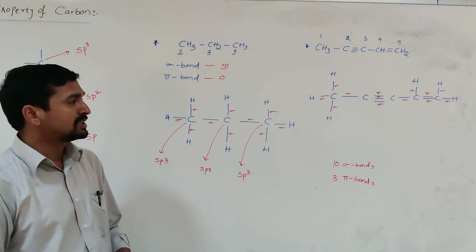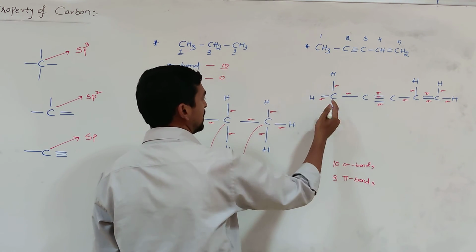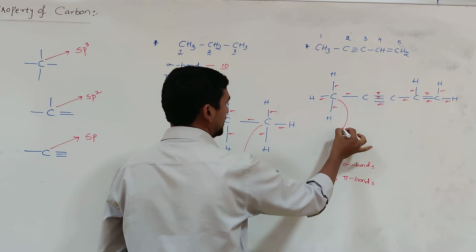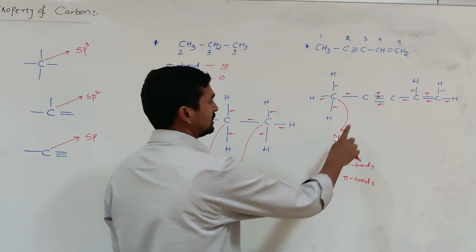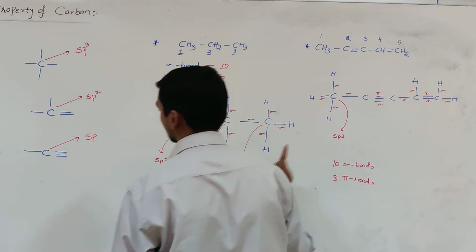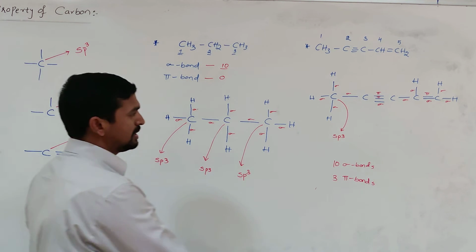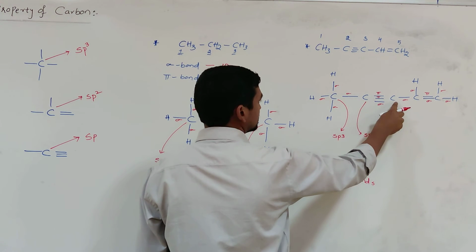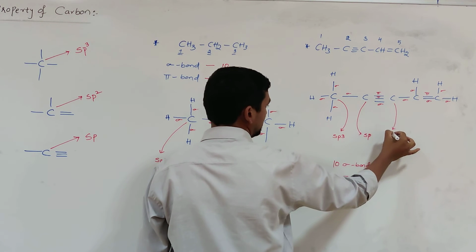Now what are the hybridizations of each carbon atom? This carbon is surrounded by 4 single bonds. If 4 single bonds are present, what is the hybridization? The hybridization is sp3 because all 4 are single bonds. This carbon is surrounded by 1 single bond and 1 triple bond. If the carbon is surrounded by a single bond and a triple bond, what is the hybridization? sp hybridization. This carbon is also surrounded by a triple bond and a single bond, so this is also sp hybridization.